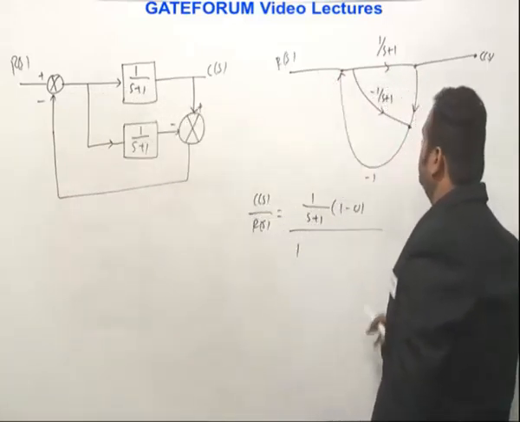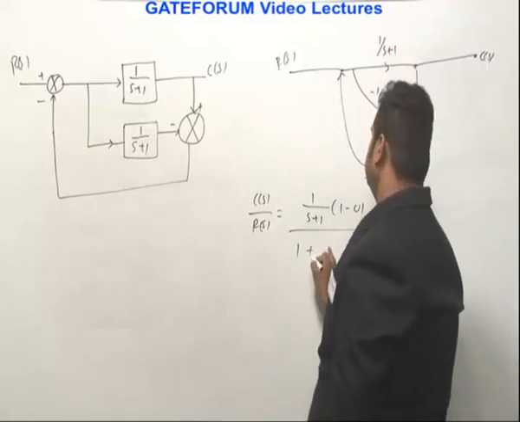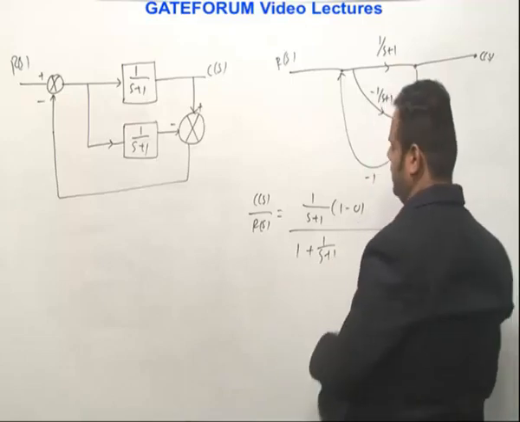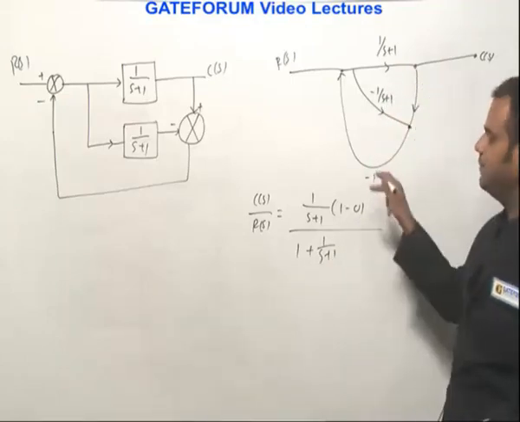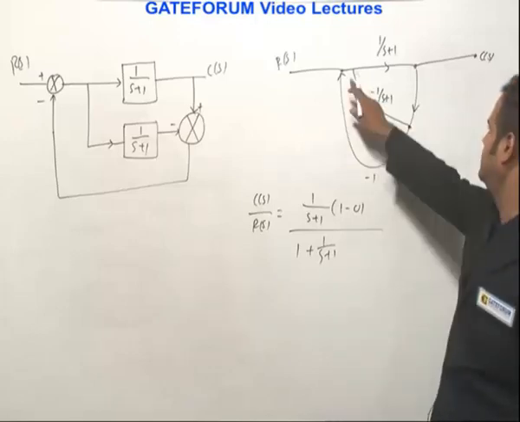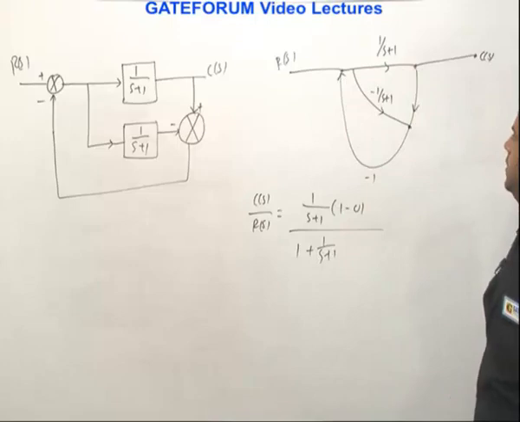Right. So what is the gain of it? Minus 1 by s plus 1. Right. So with opposite sign, because you will put one negative sign now. So if you open the bracket, it will be positive. So whatever the gain I am getting, I take the opposite sign of it. So here this loop gain is coming minus 1 by s plus 1, so I am taking the opposite sign of it, plus 1 by s plus 1.